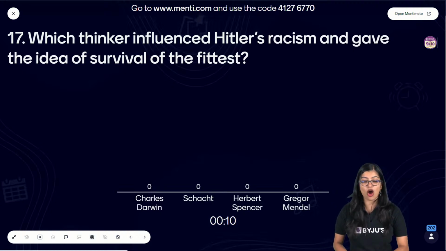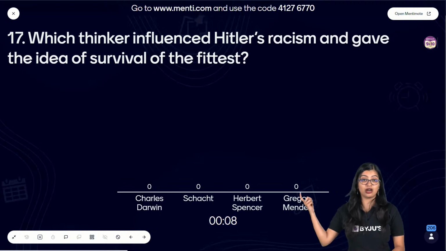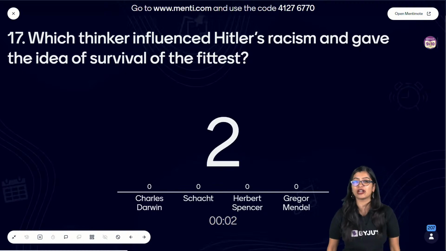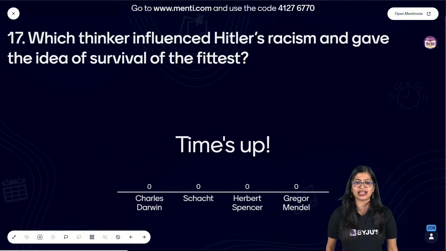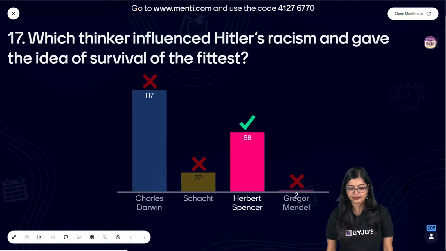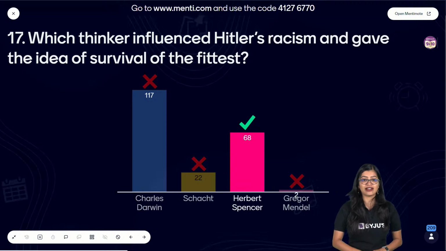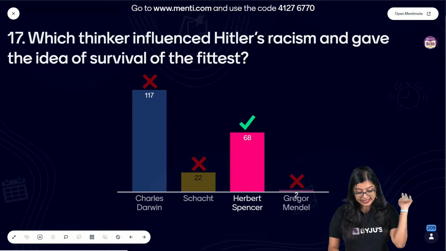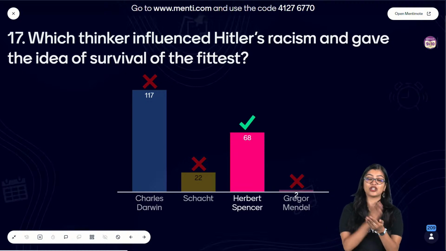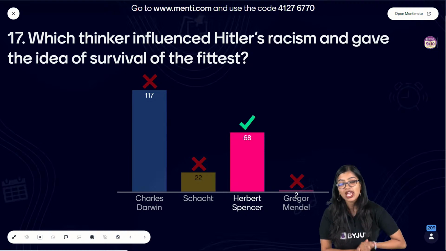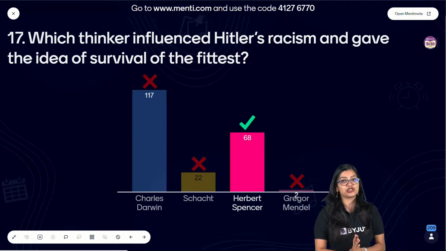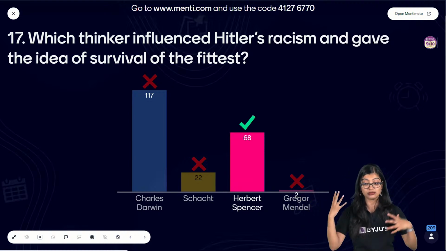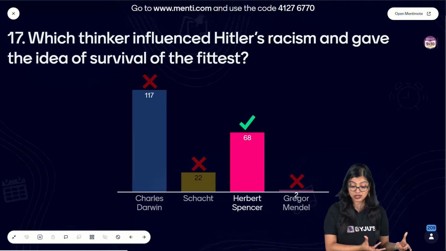I can see somebody saying option B. We just discussed what Schwartz did, right? You can eliminate him. He was the economist. He was responsible for economic recovery and everything. You don't need to give him as the answer. Yes, very good. I can see that most of you got confused here, right? It's not Charles Darwin. Like I said, in the textbook, it's clearly mentioned that the ideas of Hitler's racism and the idea of survival of the fittest came from Herbert Spencer.